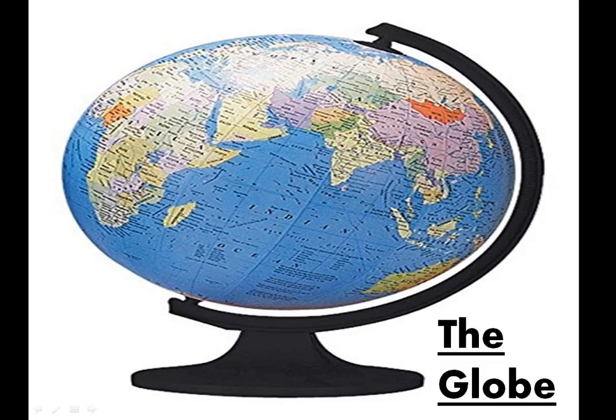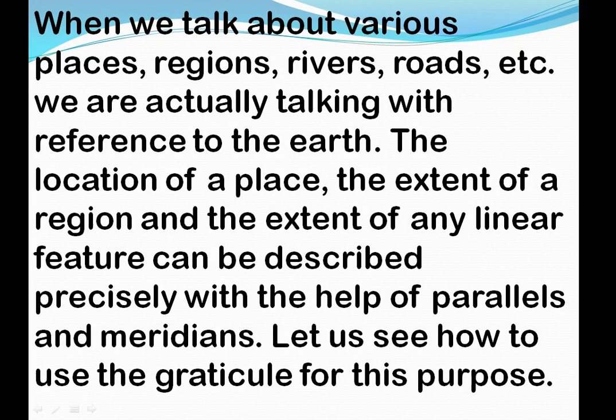So here is the globe which we have studied before also. And now we will see some points about this chapter. When we talk about various places, regions, rivers, or roads, we are actually talking about the earth only. That means everything is related to the earth, and everything is on the earth.